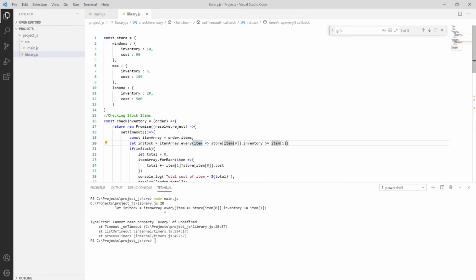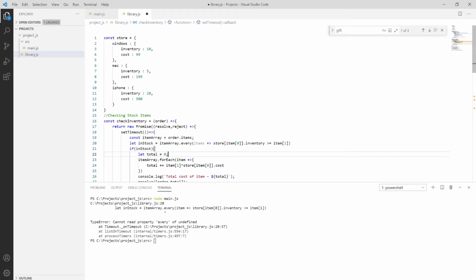Okay, then we have item, and then we are moving to a new promise, and then putting it as an item array, and then passing it as items, not item. So let me check what the false is, and it's showing that it has some value of item array, and then it shows every is undefined, cannot read property of every.